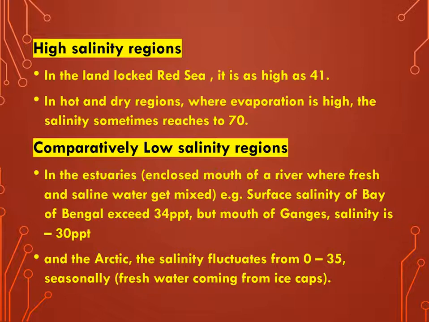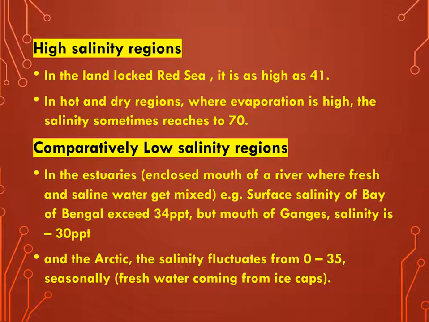So higher salinity regions are mainly found in the subtropical high pressure belt. Red Sea is also situated here, where salinity is very high. Next are comparatively low salinity regions. Comparatively low salinity regions are mainly found in estuaries or the mouths of rivers, where fresh water is mixed with the saline water.